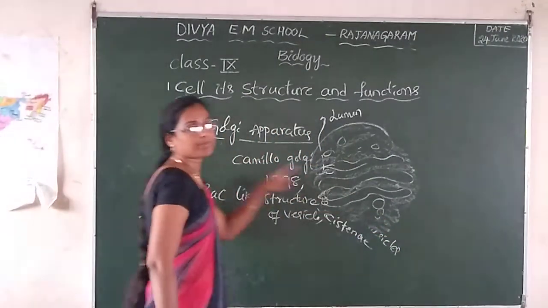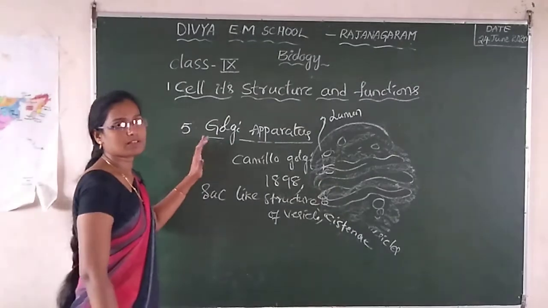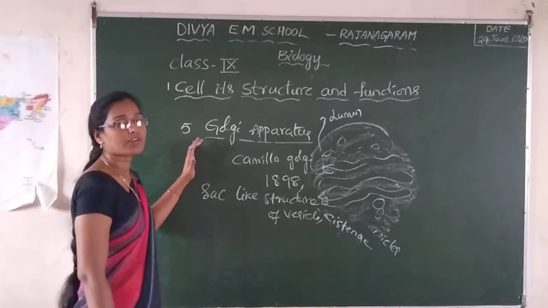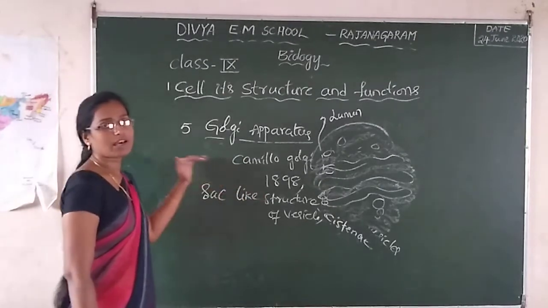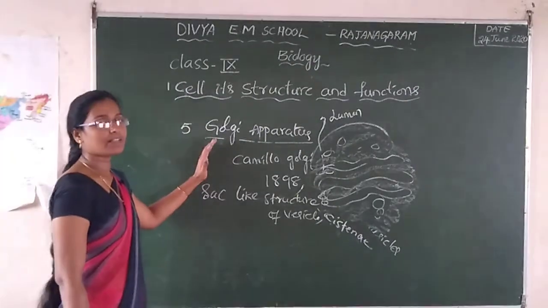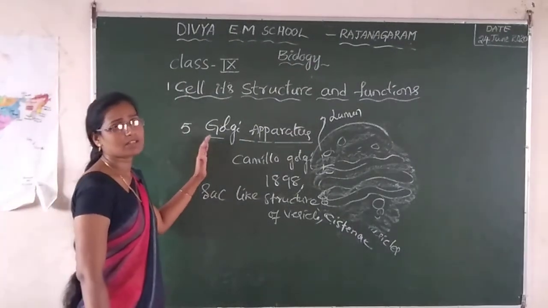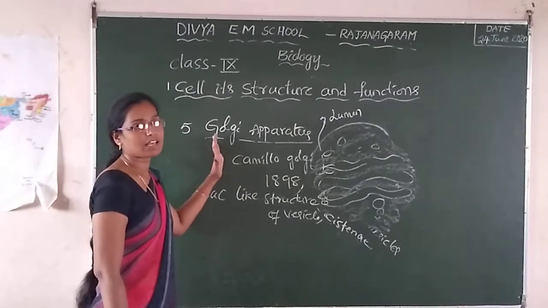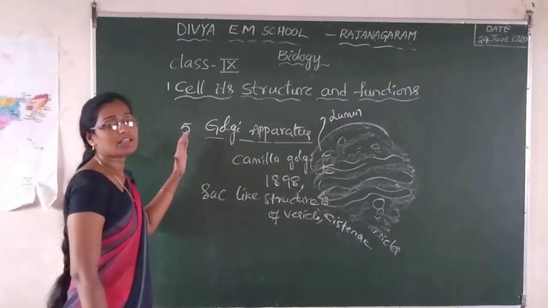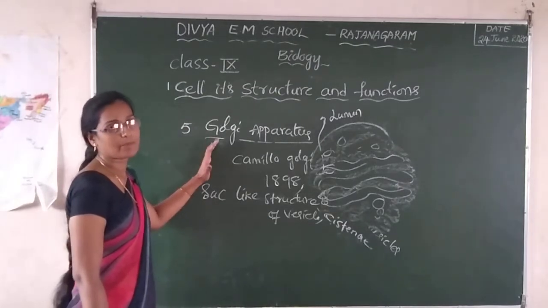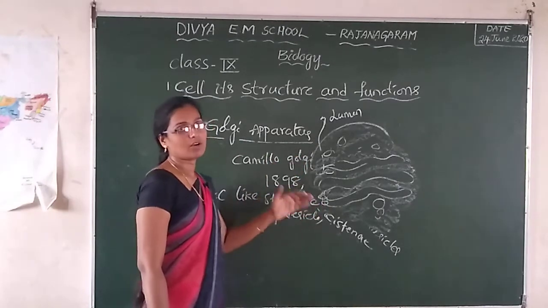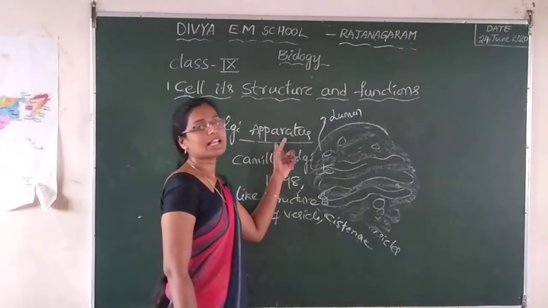What is the function of the Golgi apparatus? It packs various substances before they are transported to other cells. When they reach the cell membrane, the substances are secreted from the cell. Sometimes it is also used for regenerating and repairing the cell membrane. Golgi apparatus varies greatly from cell to cell.